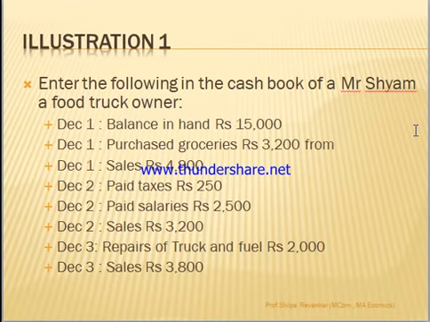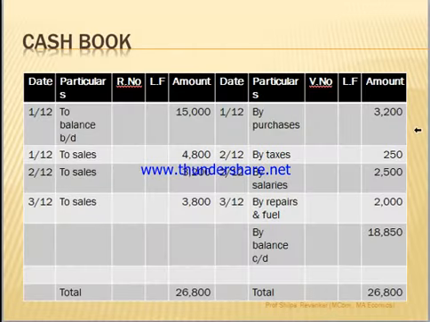Then the third transaction is on the same day, some sales are made. So he's a food truck owner. He has sold some food items and has received 4,800 rupees. As sales is happening, sales means cash is coming in. So to sales, it is 4,800.